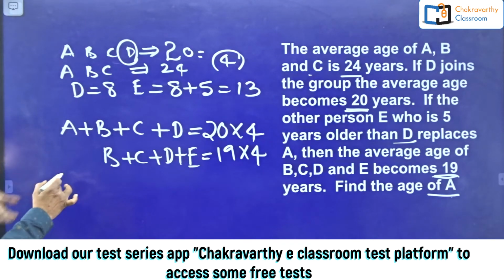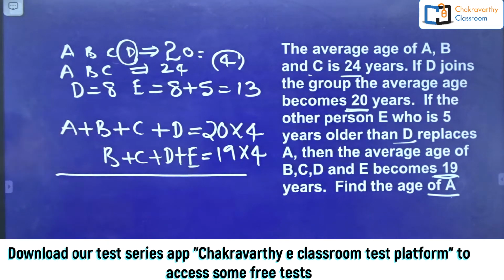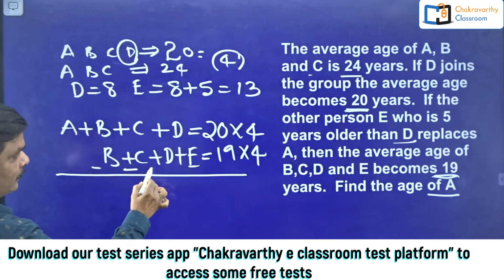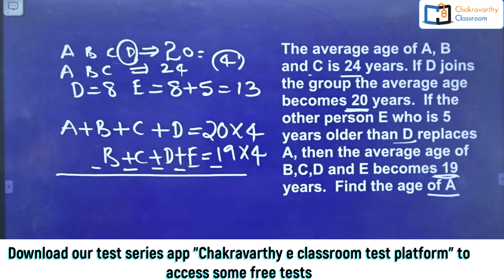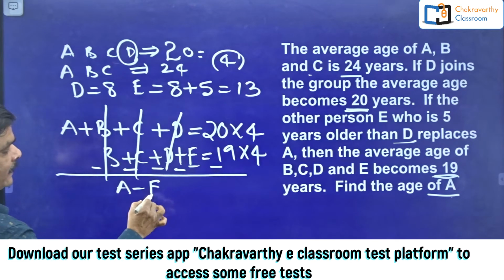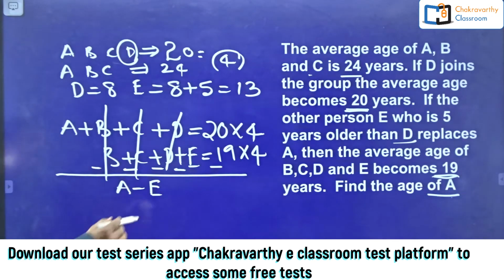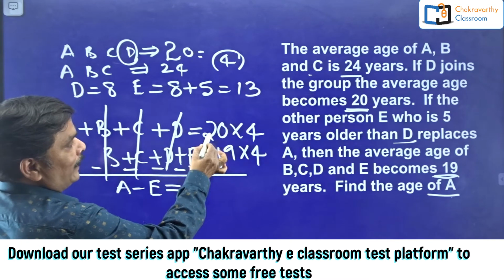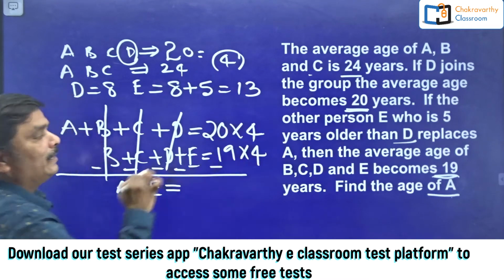Alright, compare these two things here. When you compare these two things, just go for the deduction. So simply B, C, D will be cancelled. Now finally A minus E, the difference between A's and E's age. A minus E is equal to 20 into 4 minus 19 into 4.